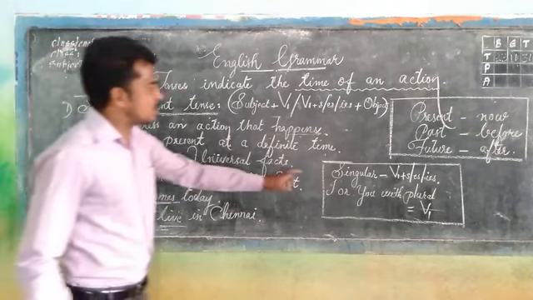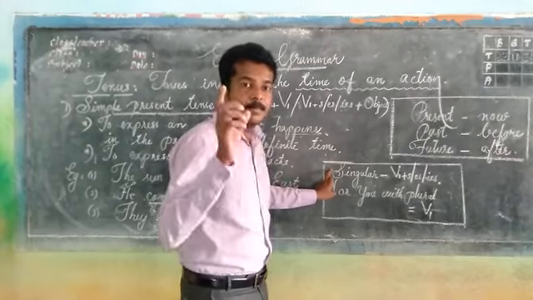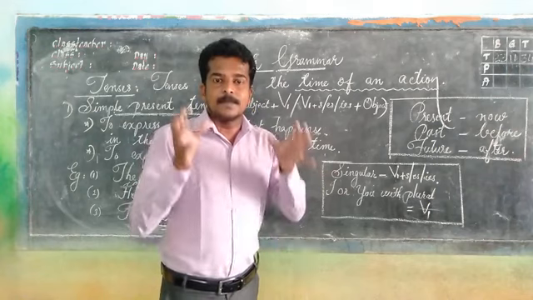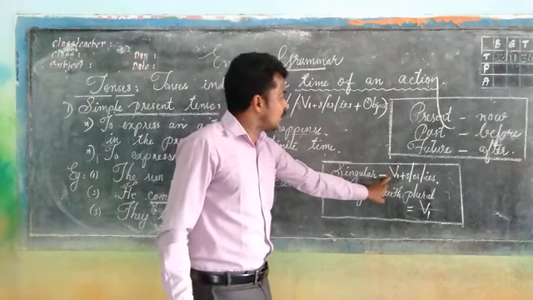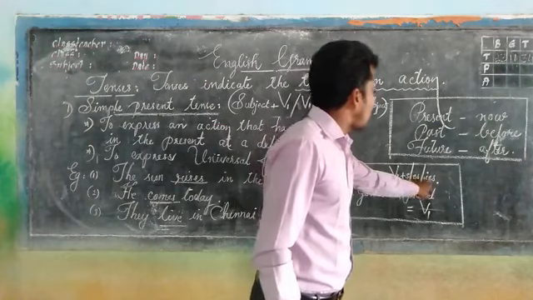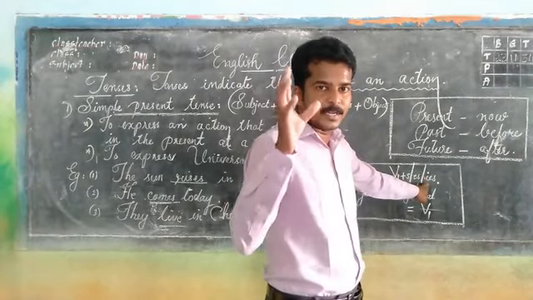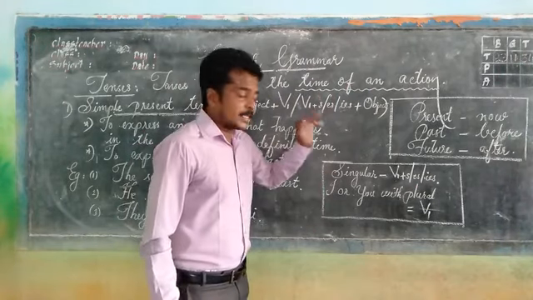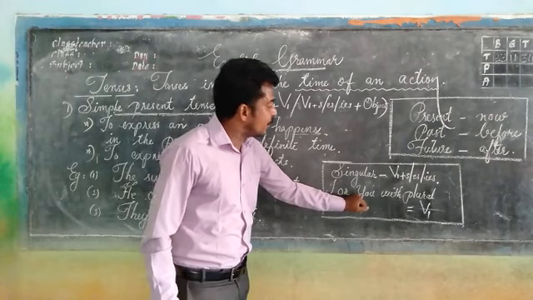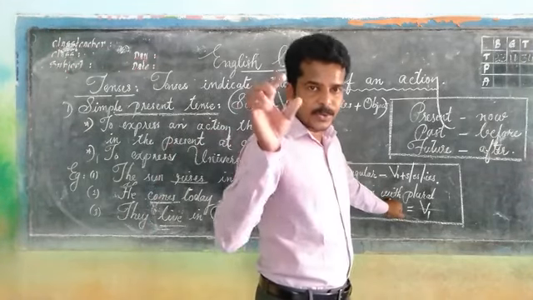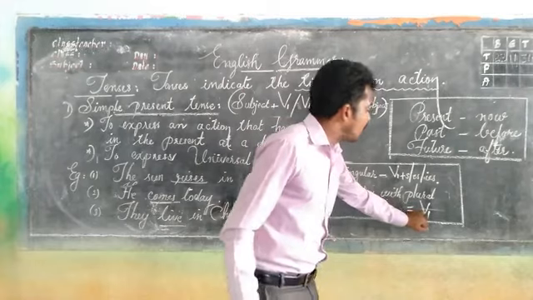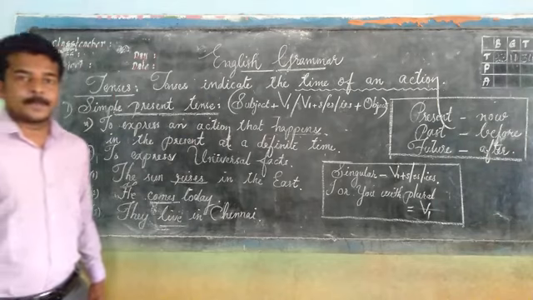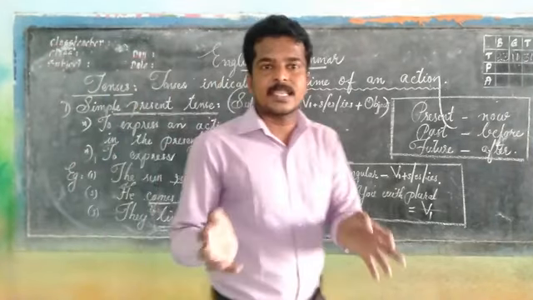Hope you understand. Here I mentioned, in simple present tense, if the subject, the main part, is singular, along with the V1, s or es or ies has to be added. Hope you understand. In the same manner, in simple present tense, if the subject is I or you, or plural, only the V1 form has to be used. As I told you, for example, I write a letter. We never say I writes a letter.